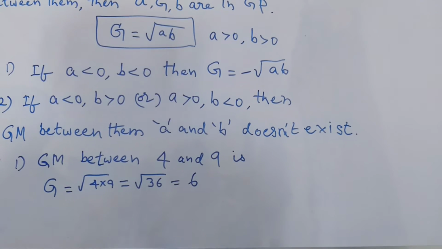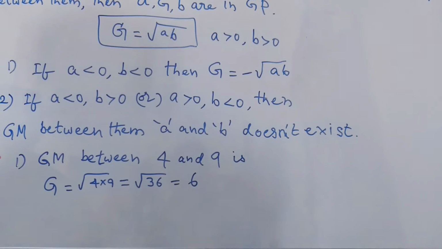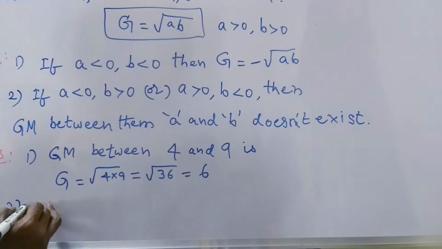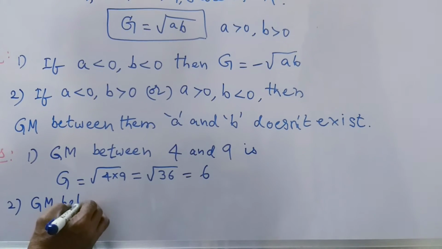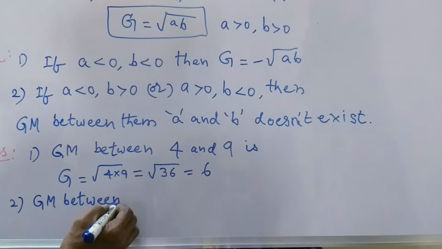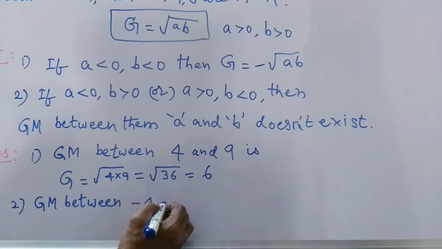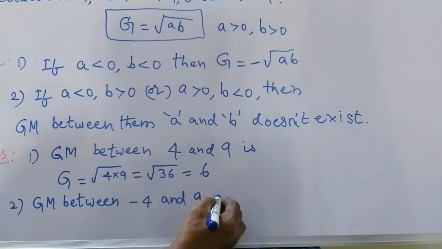And similarly, second example: geometric mean between -4 and +9.